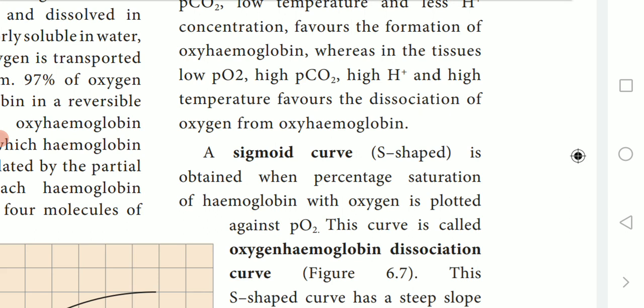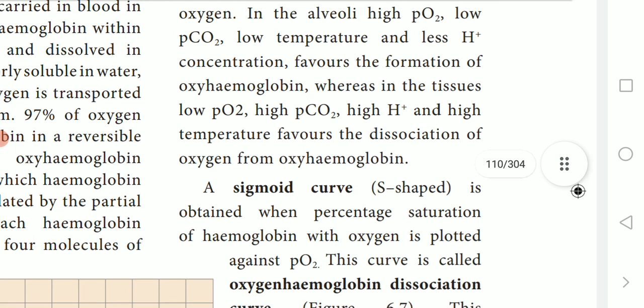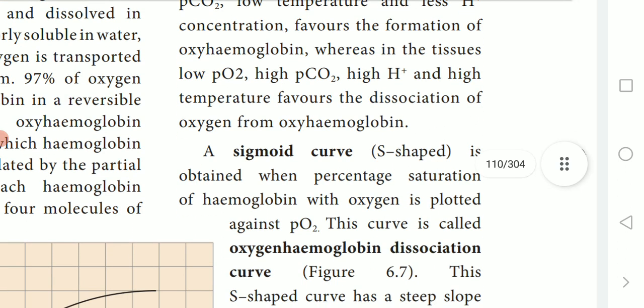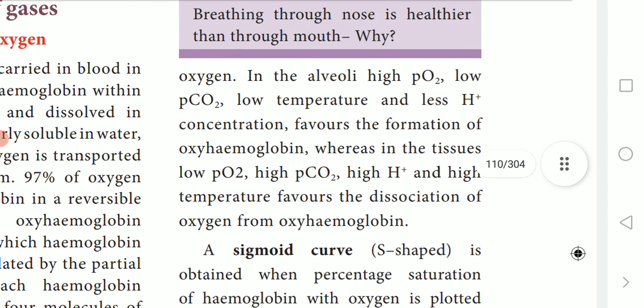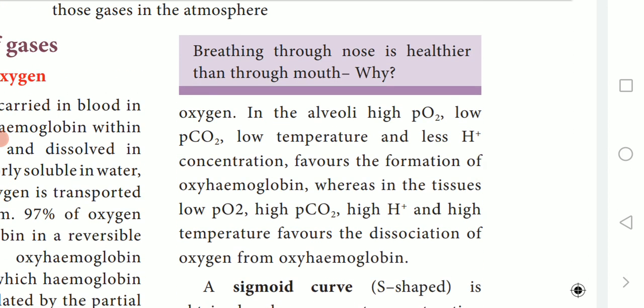For oxygen to bind with hemoglobin, the alveoli should have high partial oxygen pressure, low partial carbon dioxide, low temperature, and fewer hydrogen ions. Whereas in the tissue, there must be low partial oxygen, high partial carbon dioxide, high hydrogen ions, and high temperature.